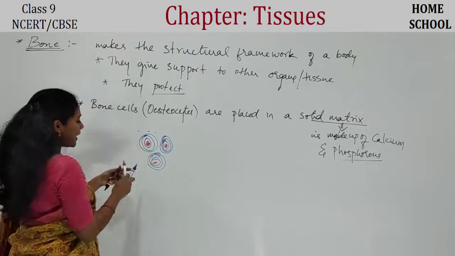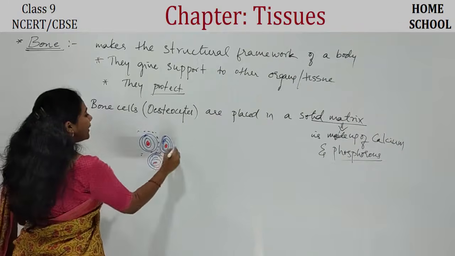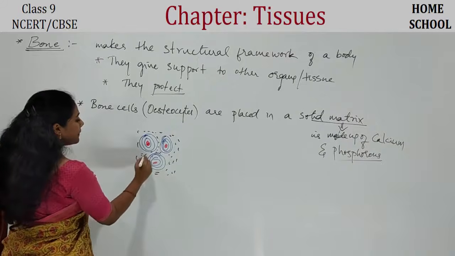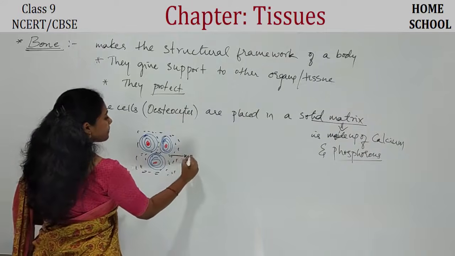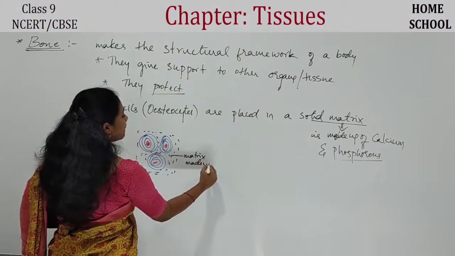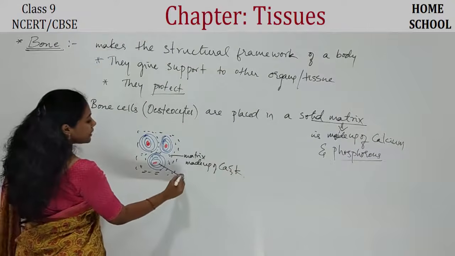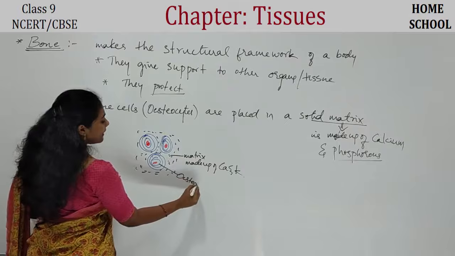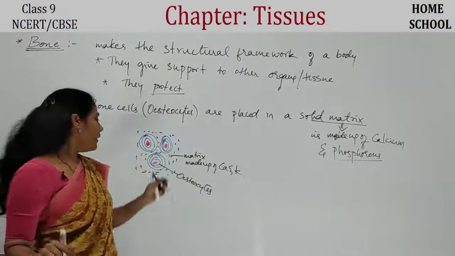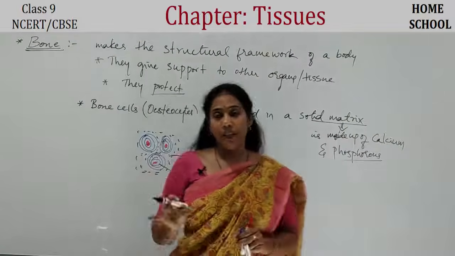And these bone cells are actually present in what, guys? They are present in the matrix, and the matrix is also very hard. It is also a solid thing. Okay. And this particular matrix is made up of what, guys? Made up of calcium and potassium. Okay, and these guys are actually osteocytes, that is the bone cells. Okay, so this is how the internal structure of a bone can look.